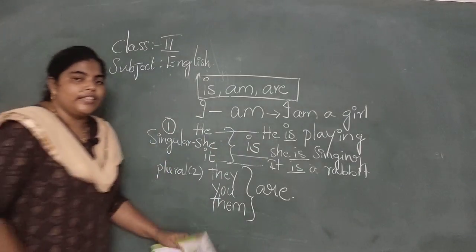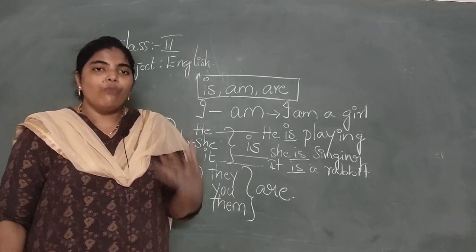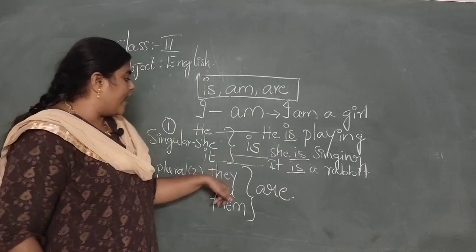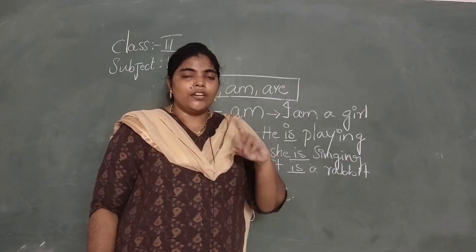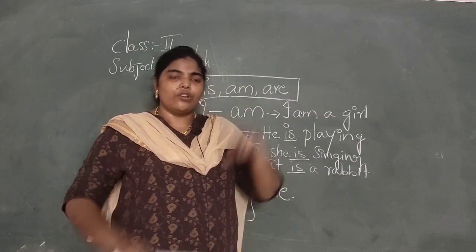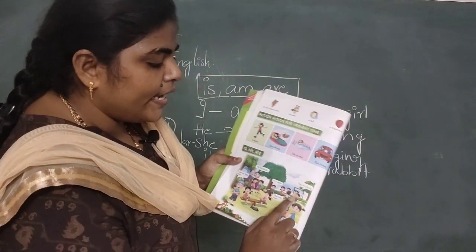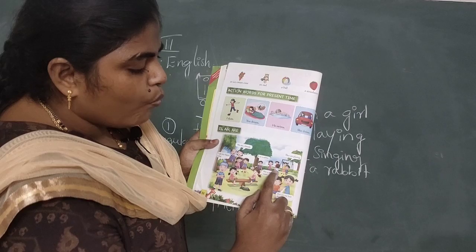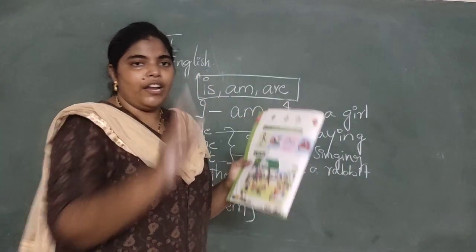If it is plural, that means more than one. They are running means not one person, two, three or four, whatever. You can see here, they are playing. How many children were playing here? 1, 2, 3, 4, 5. That is more than one.